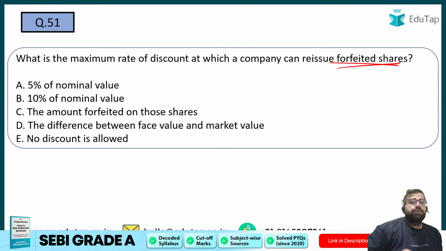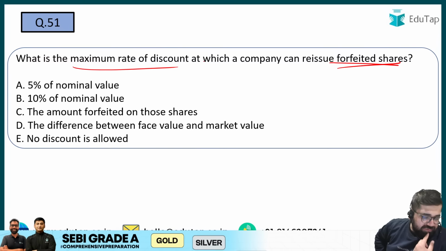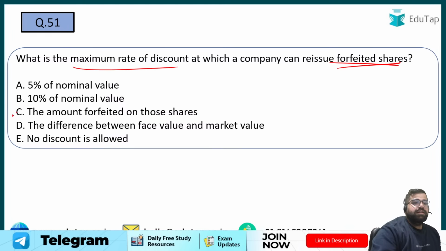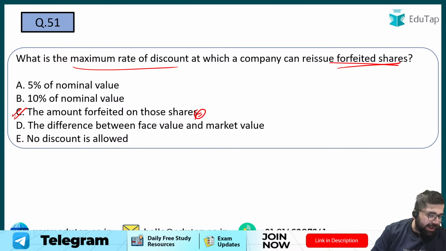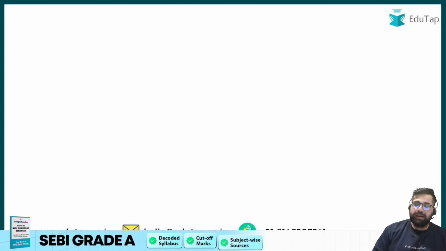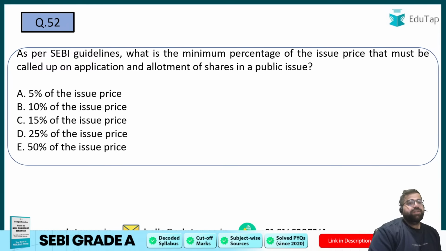The question is straightforward. Maximum rate of discount will be what? Yes, the amount forfeited on those shares. Very good. The maximum discount on the reissue of forfeited shares can be given up to the amount which you have kept in the forfeited shares. So the answer will be option number C. Very good. Next question, question number 52.